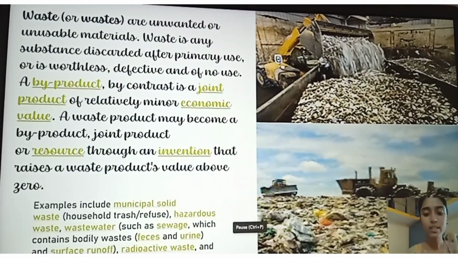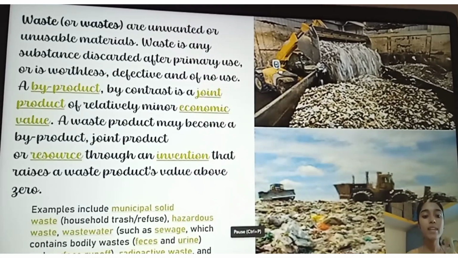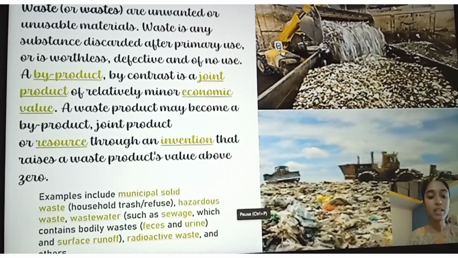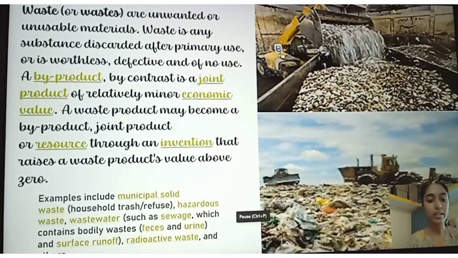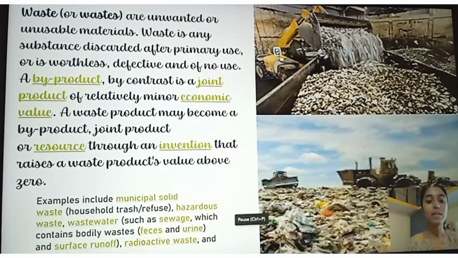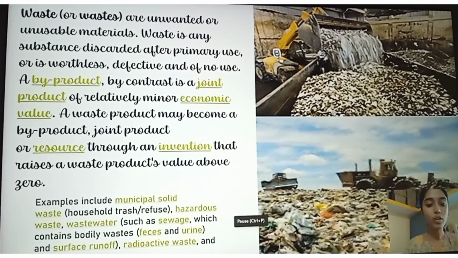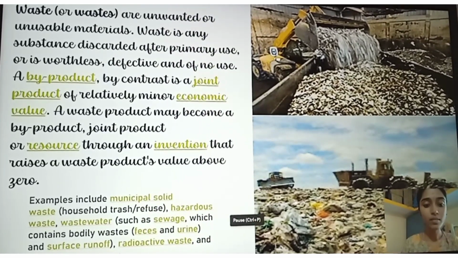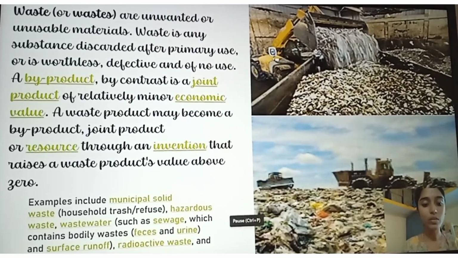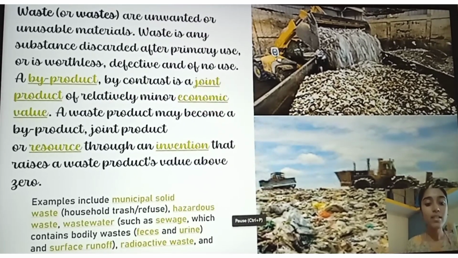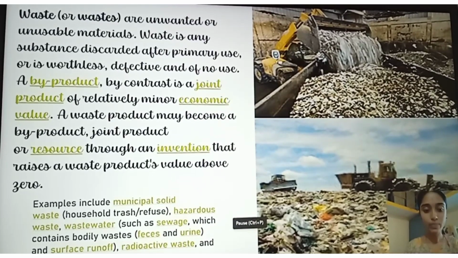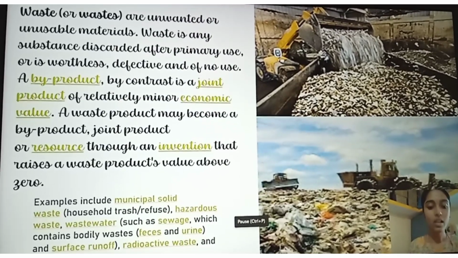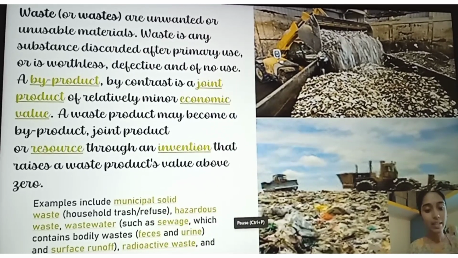Waste. What is waste? Let's know about it. Waste are unwanted or unusable materials. Waste is any substance discarded after primary use or is worthless, defective, and of no use. A byproduct, by contrast, is a joint product of relatively minor economic value. A waste product may become a byproduct, joint product, or resource through an invention that raises a waste product's value above zero. Examples include municipal solid waste, hazardous waste, wastewater, radioactive waste, etc.